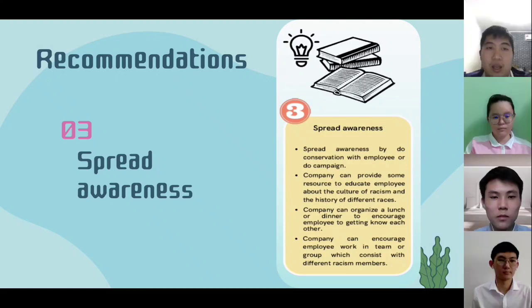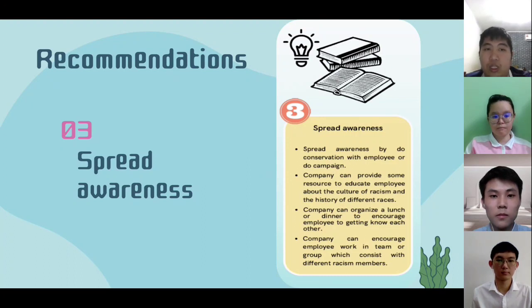Thank you, Sharon. Hi, my name is Bun Chin Kai with entry number 74295. Now I would like to present about the third solution that can help companies to eliminate racial, national, and regional discrimination and bias. The third solution is spread awareness.